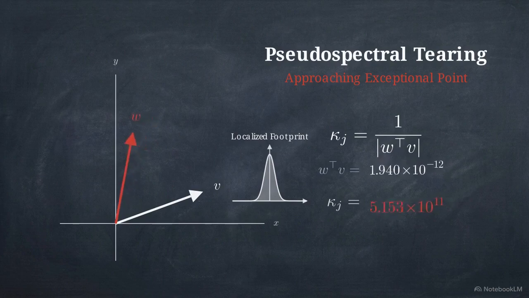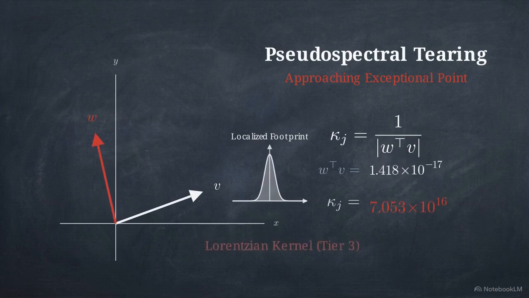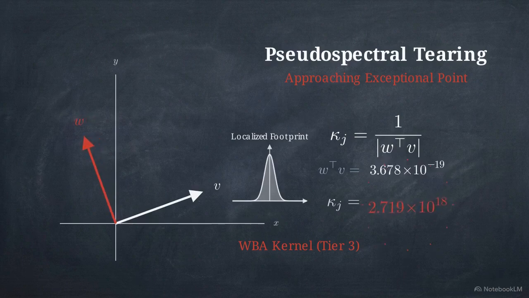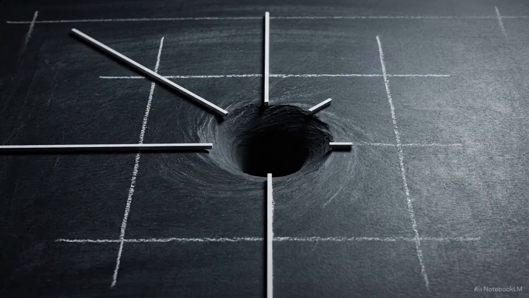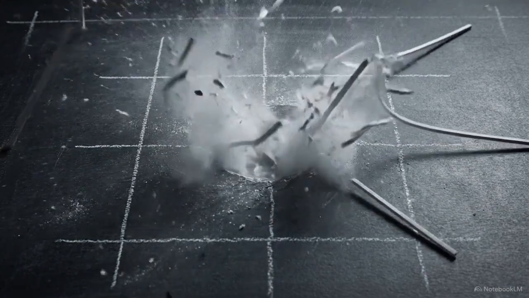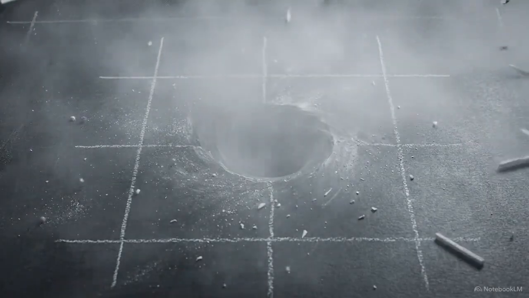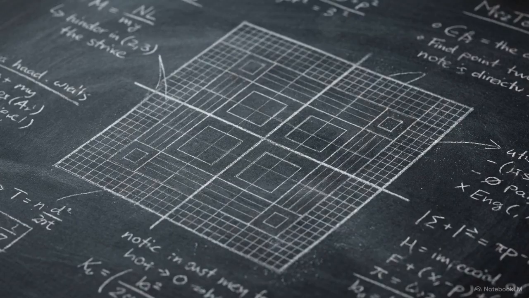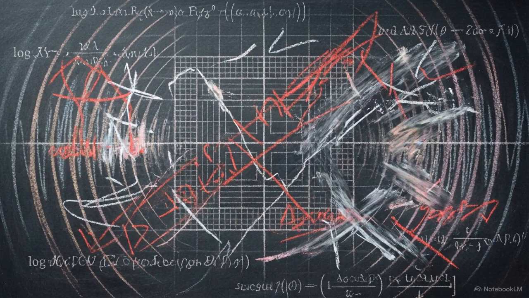For the Lorentzian kernel, the condition numbers hit 7.1 times 10 to the 16th power by tier 3. The WBA kernel fails even harder. Its tier 3 condition number hits 2.7 times 10 to the 18th power. The vectors have fallen into an exceptional point trap, making the eigenvalues infinitely sensitive to even infinitesimal perturbations. The dense physical clusters we see on the grid are an algorithmic illusion. At these tiers, the Arnoldi solver is no longer calculating dynamic decay rates. It is tracing floating point noise.